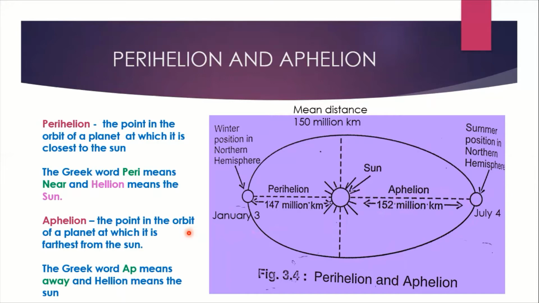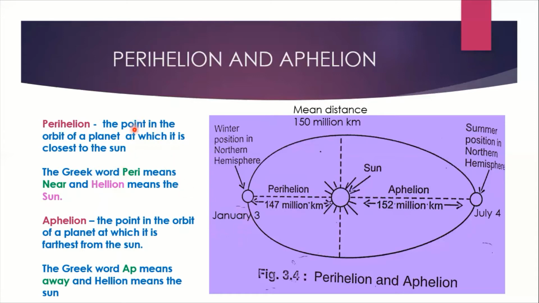You may get a question for the exam like differentiate between perihelion and aphelion. So first of all, you have to write the meaning of these two words, and you have to explain what it is, or the definition of perihelion and aphelion I have given here. Like this you have to write, then you have to connect it with earth and the sun. This is the way you are supposed to answer.